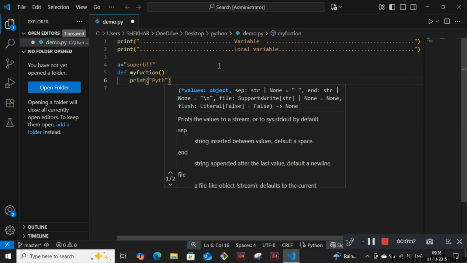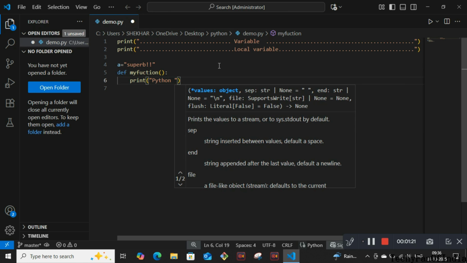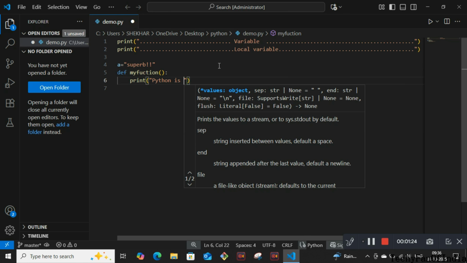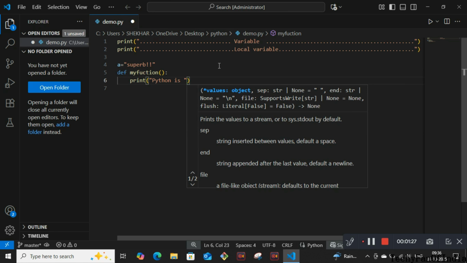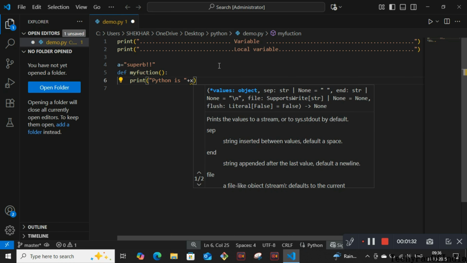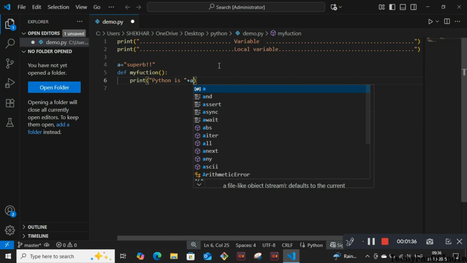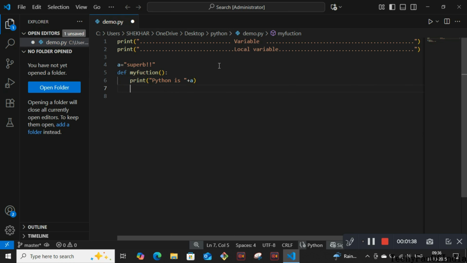Python is. Inside we are mentioning "Python is", double inverted comma is closed, plus a. That will take it like "Python is super". In this way we can see the Python is super.